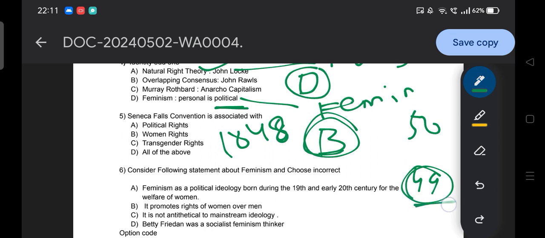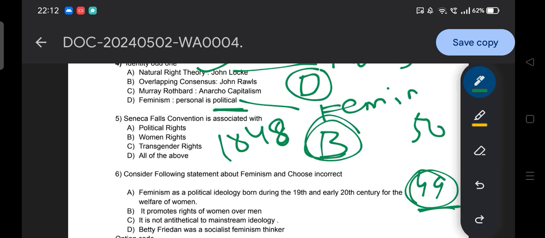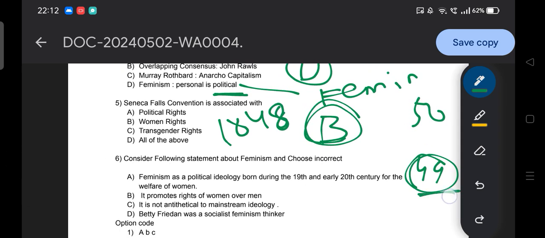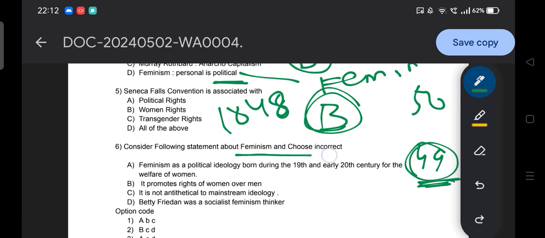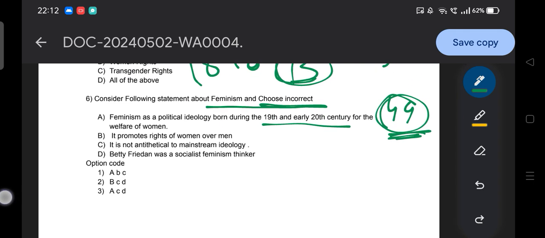So don't confuse with this number, because I also need to know the time, that's why I wish to write it down here. This is not related to you. Question: consider the following statement about feminism and choose the incorrect one. Option A, feminism as a political ideology born during the 19th century and 20th century for the welfare of the women. Option B, it promotes the right of women over men. Option C, it is not antithetical to mainstream ideology. Option D, Betty Friedan was a socialist feminist thinker. So try to find the incorrect answer.